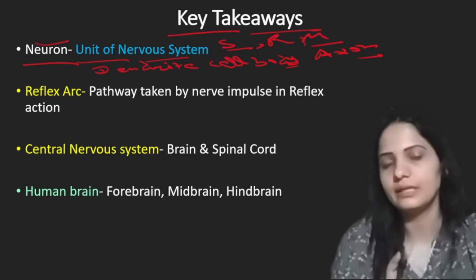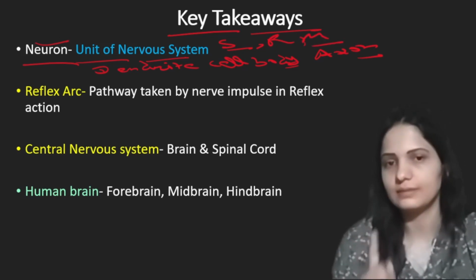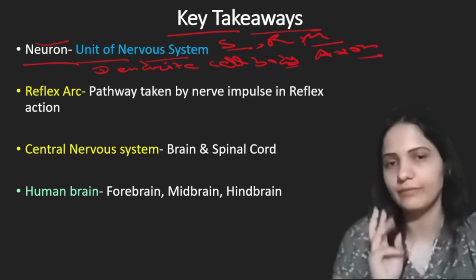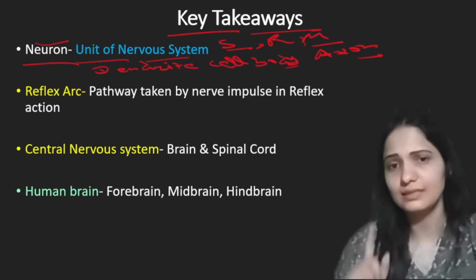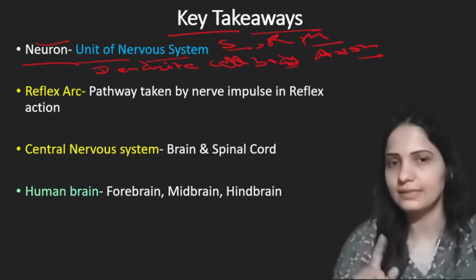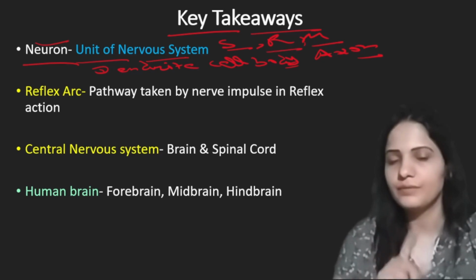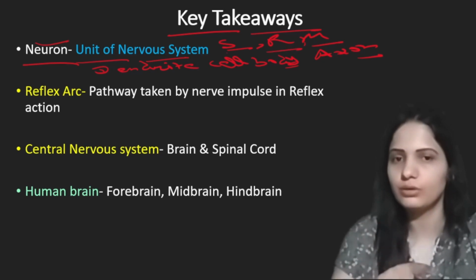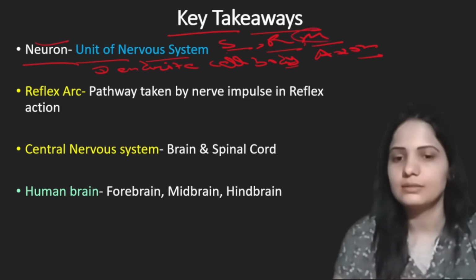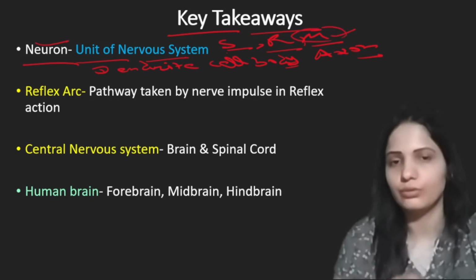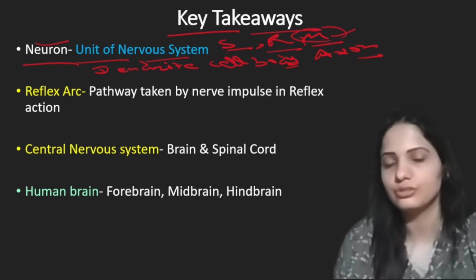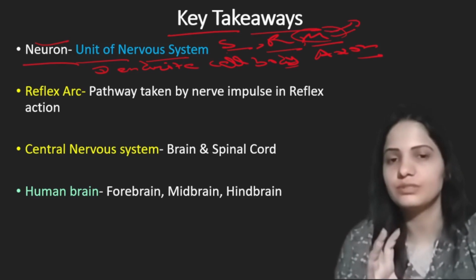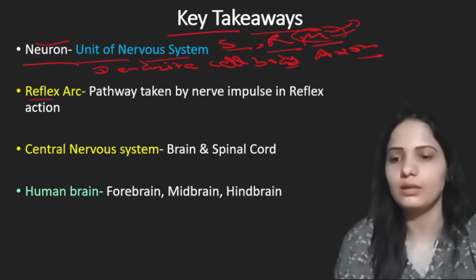This we have covered in the reflex action part. In reflex arc, we have three types of neuron: sensory neuron, which carries sensory impulse; relay neuron, which transmits sensory impulse to motor impulse; and third, motor neuron, which carries nerve impulse that is transmitted to the effector part. Now here we have reflex arc. This is all about neuron.